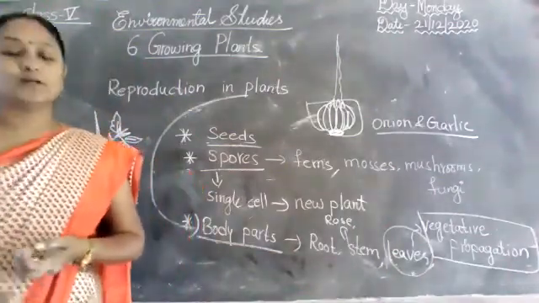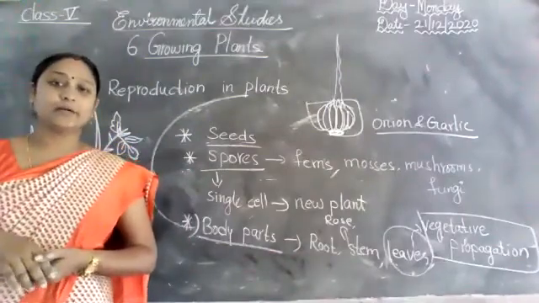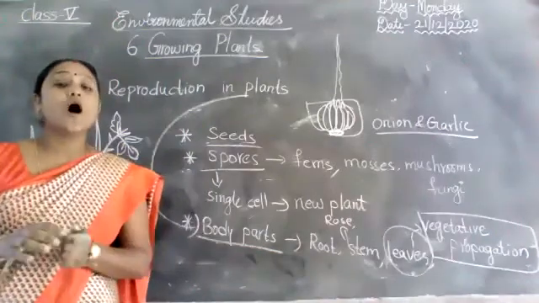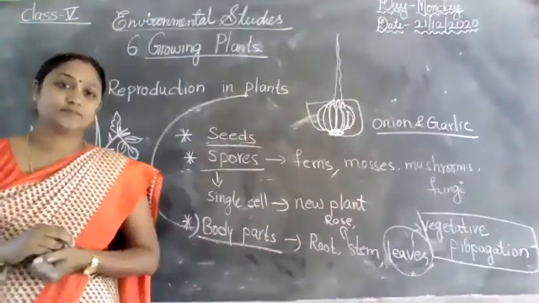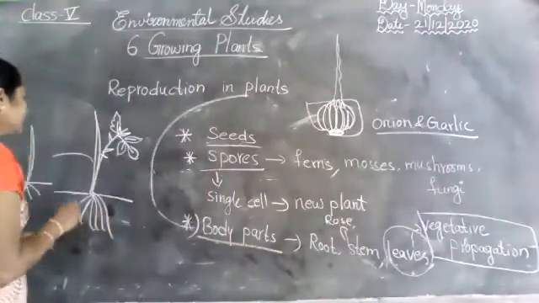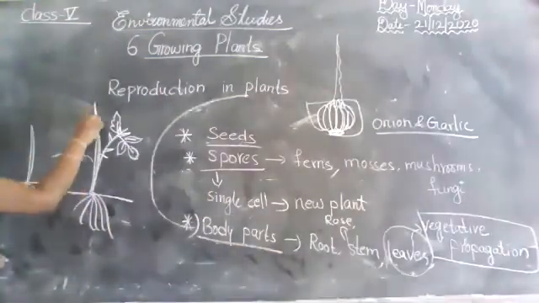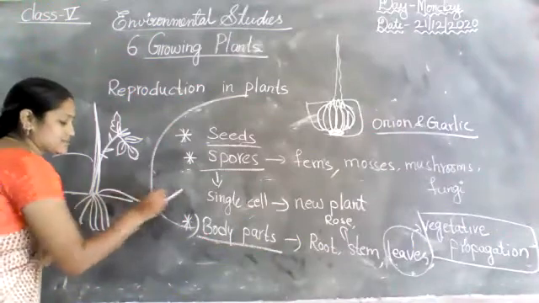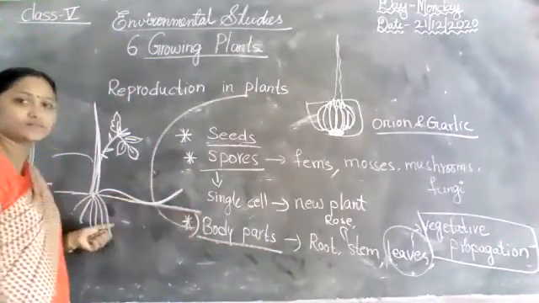I explained about budding also. Plants with stems that grow horizontally. You know very well, vertical means this plant is vertical. So some plants grow horizontally like this. Can you see here?